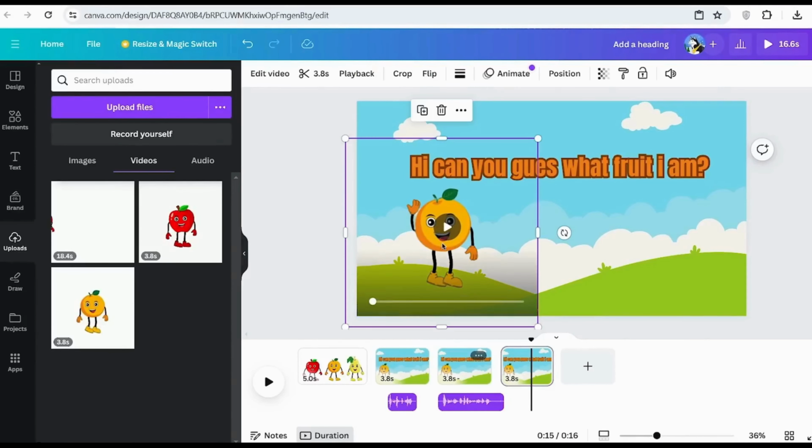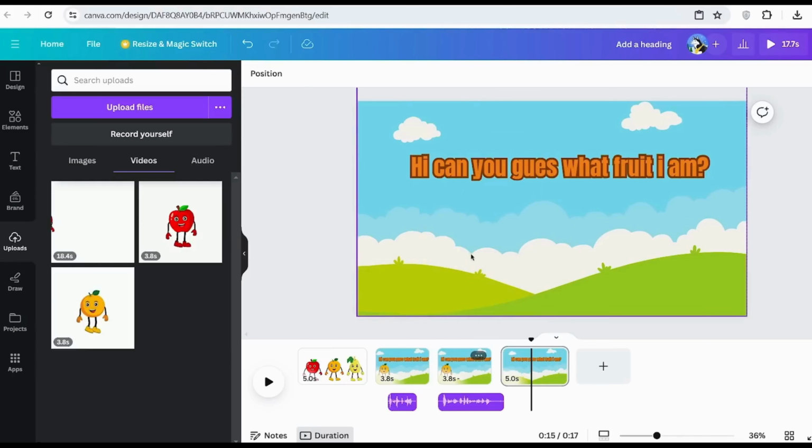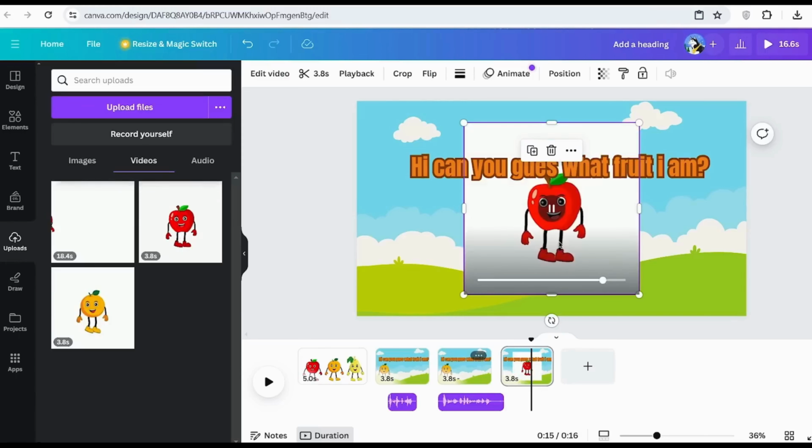From here, what you want to do is click onto the orange, because you don't need the same movement. Click onto your character, and then delete this movement if you no longer need it. Then I'm going to add in the new movement for my second scene. I'm going to go onto Uploads, go to Videos, and then click the second movement that I needed for my video. Now that it's added in, I need to follow the similar process to remove the background.